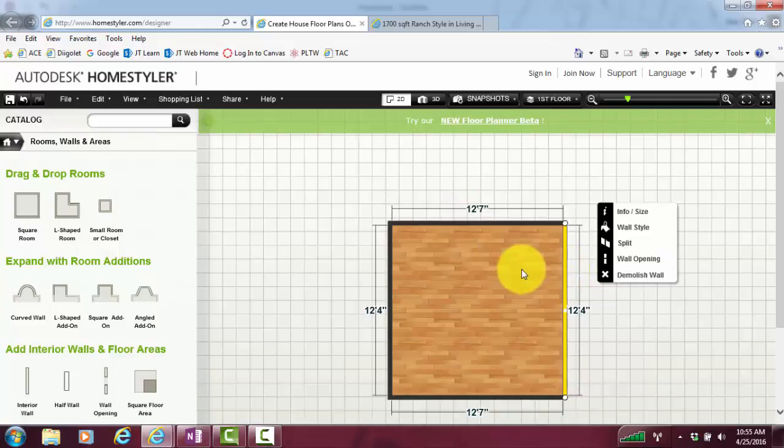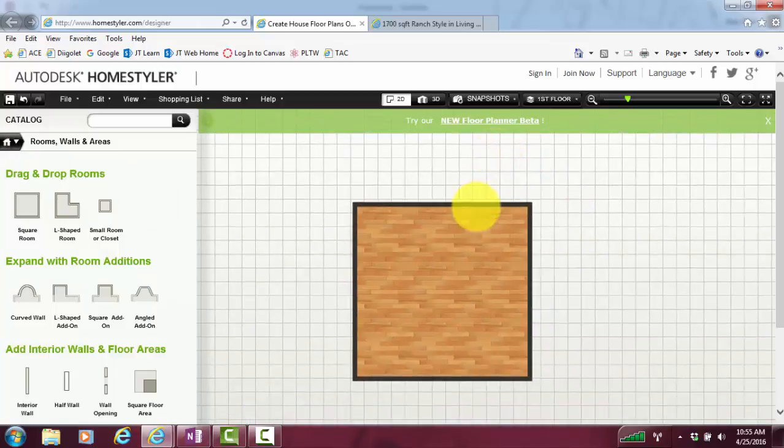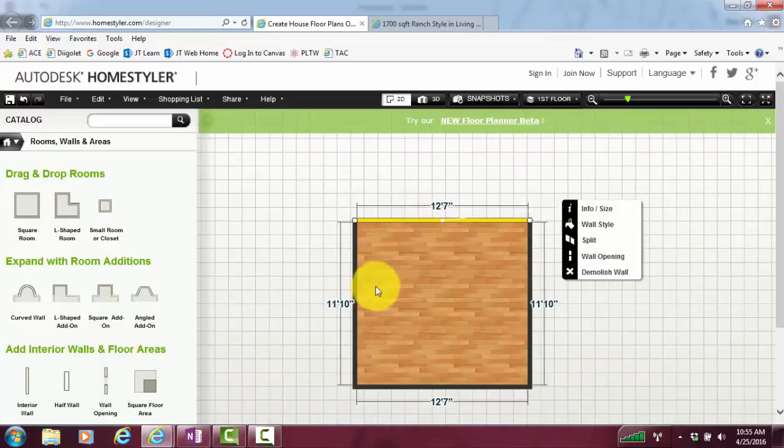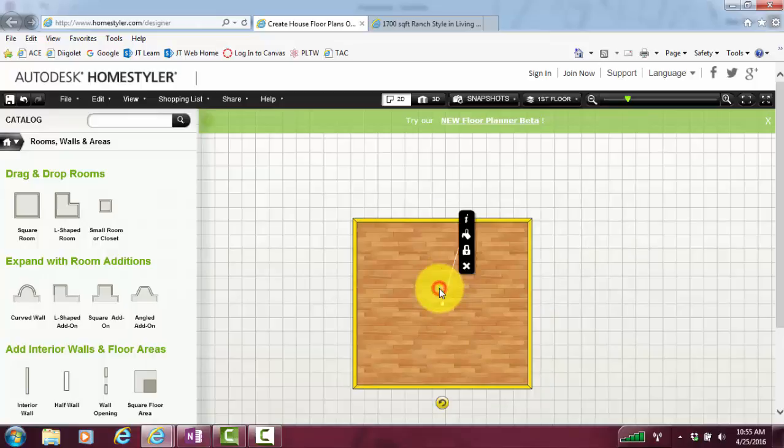The one thing that they don't mention in the videos that I wanted to stress was after you've finished a room, and it's all the sizes that you want, so all these numbers are correct and exactly what I want, the thing that I recommend is locking that room in place as well as the measurements. So how do you do that? You just left click or double left click in the middle of the room, and you'll see this little lock button, and you can hit lock position, and what that will do is it locks everything in here.